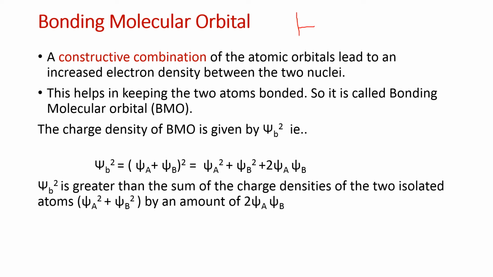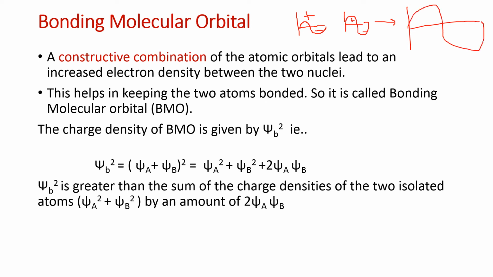For example, imagine this is psi A and this is psi B. Both have the same symmetry and the same orientation; these are not plus and negative signs, they are just showing the same symmetry. This type of combination of wave functions leads to a bonding molecular orbital.